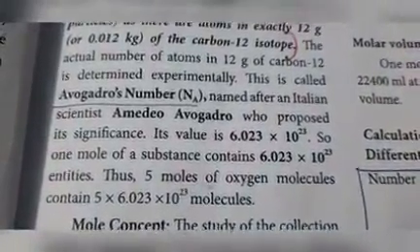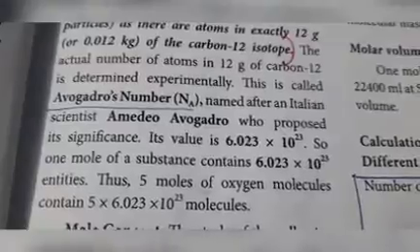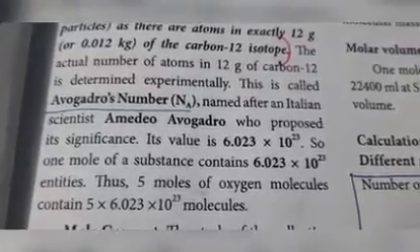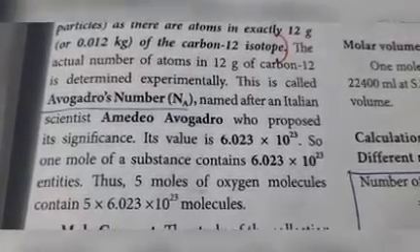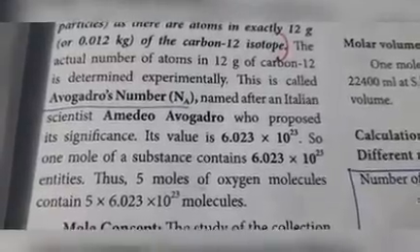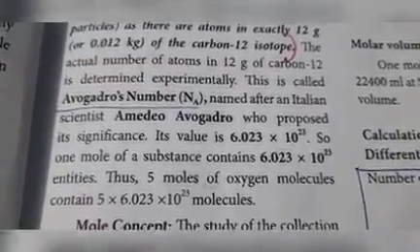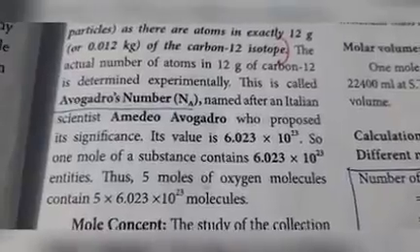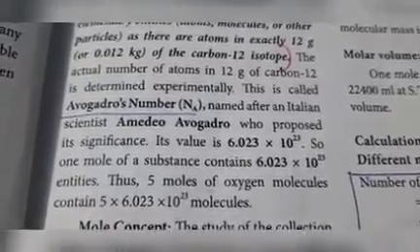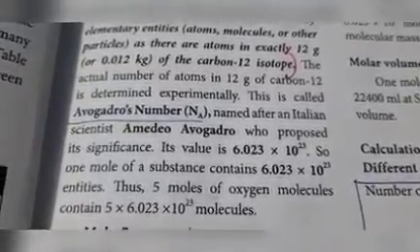Avogadro number is named after an Italian scientist, Amedeo Avogadro, who proposed its significance. Its value, as I already told, is 6.023 into 10 to the power of 23. This number of atoms is present in 12 grams of carbon 12 isotope, so that number is called 1 mole.